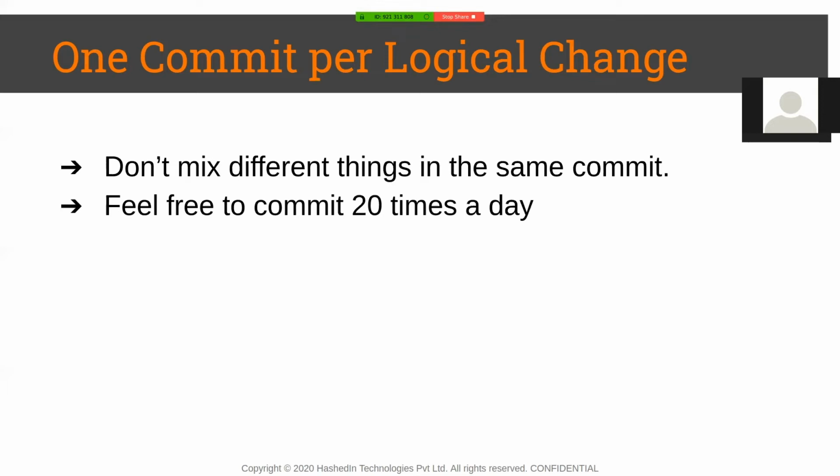When you commit periodically and frequently, what happens is, even if you make a mistake and you feel that, you know what, I want to just start again from scratch, it's easy to go back to Git history, go back to an older version and start working on the code from there again. Committing frequently also prevents you from losing your work.